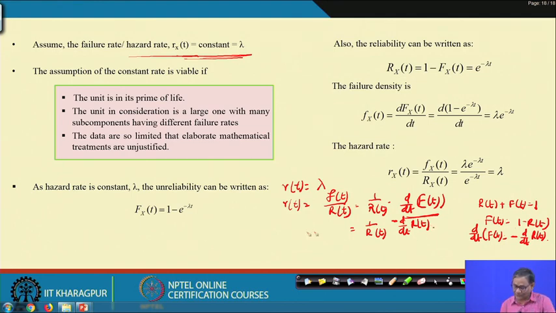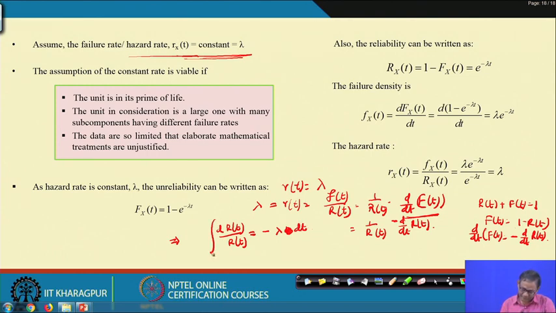So it will be minus d/dt of capital R(t). Now what is this? This is nothing but, again, lambda. So lambda equals this. So you can write here dR(t) by R(t) equals minus lambda into dt.